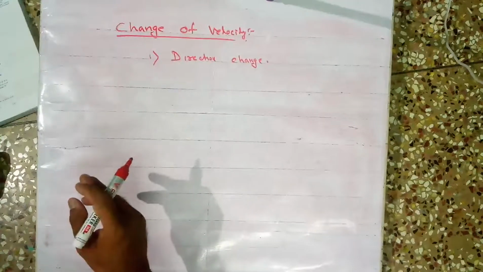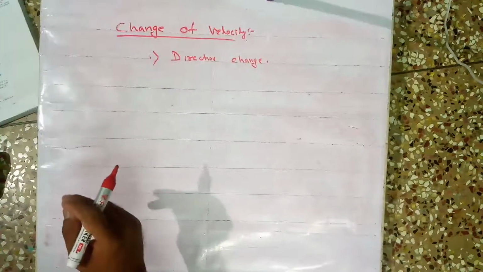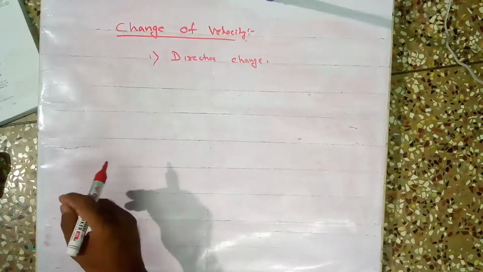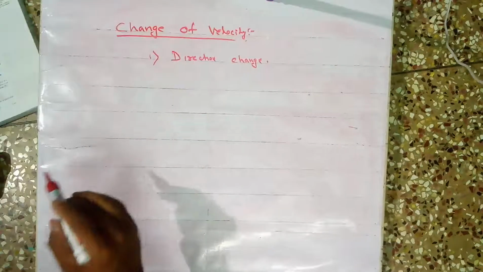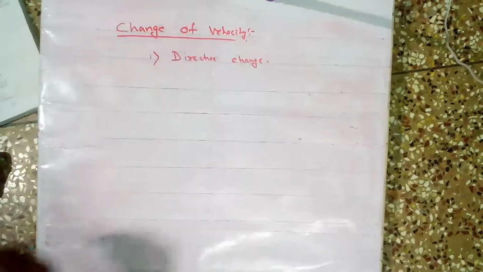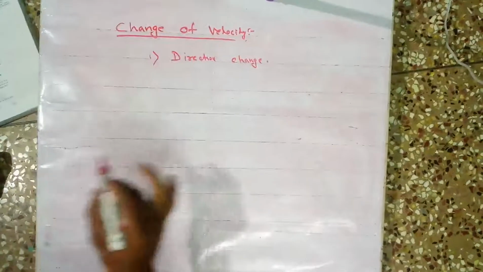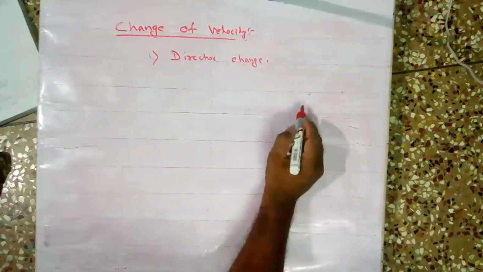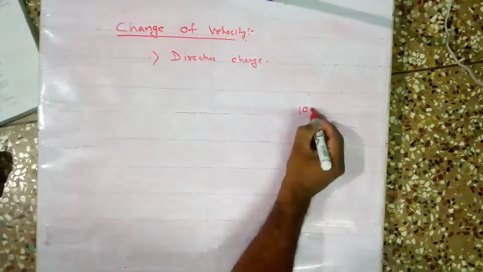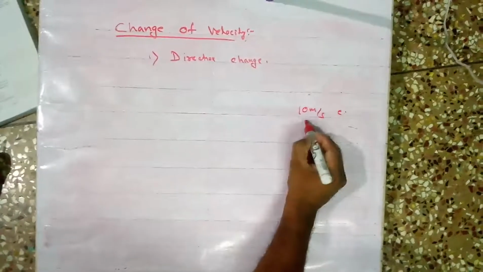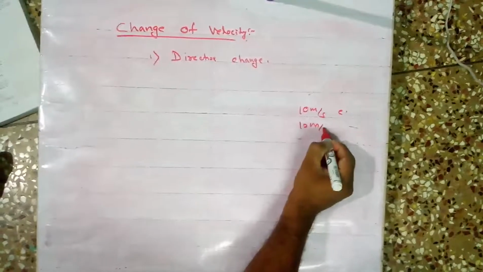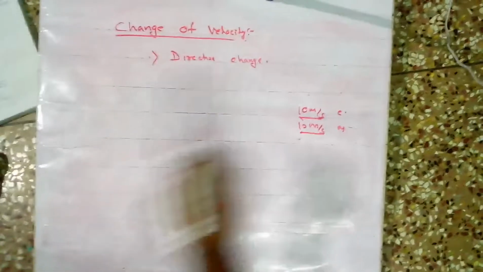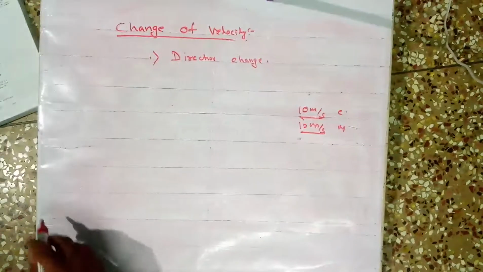You can also say that velocity is the speed of a body in a particular direction, but that is not required. Both definitions given already are 100% correct. So here velocity is a vector quantity. Suppose 10 meter per second towards east and 10 meter per second towards north. Both have the same speed, but they are not the same velocity because the direction is not the same.